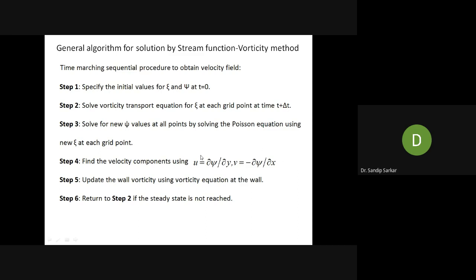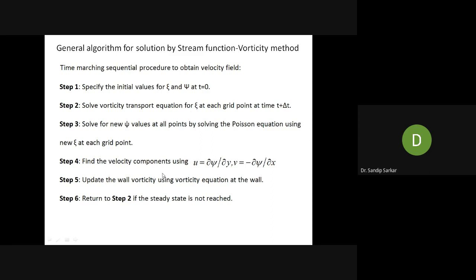And Uij equal to psi i j plus 1 minus psi i j minus 1 by twice delta y. So with this finite difference method, because you already know the value of psi, from this psi you can calculate the velocity components.